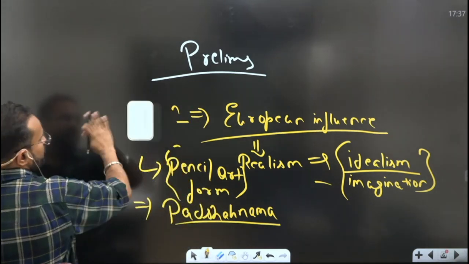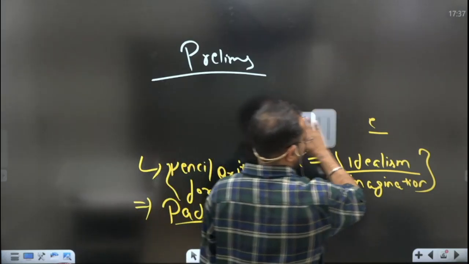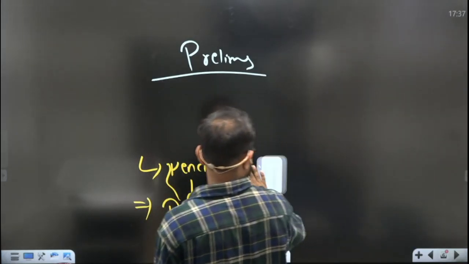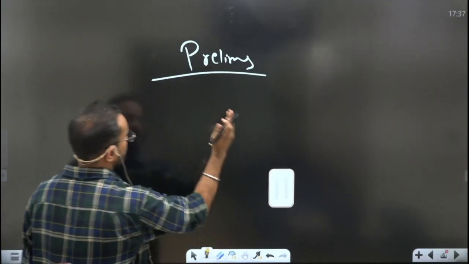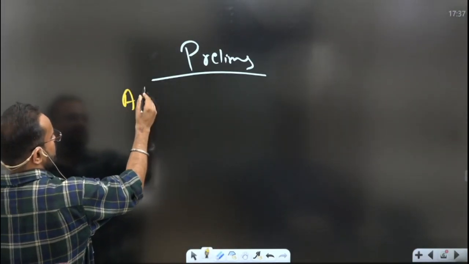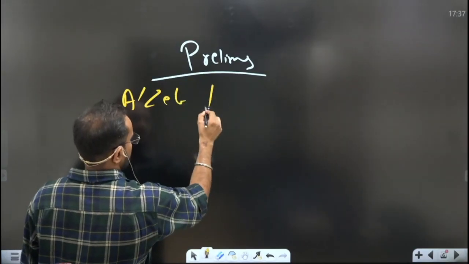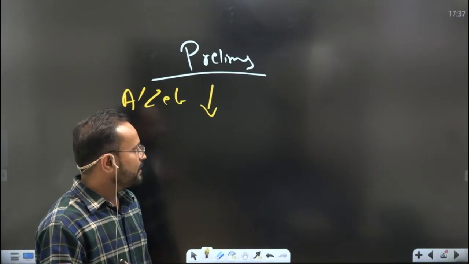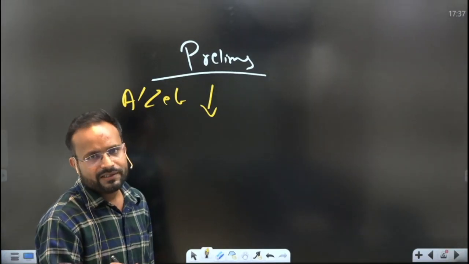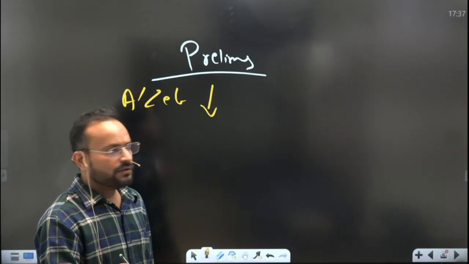Then next, we all know the very famous Aurangzeb, who succeeded Shah Jahan by eliminating his brother Dara Shikoh. Under Aurangzeb, there was a steep decline in the Mughal painting tradition because Aurangzeb had very little interest in these art forms.